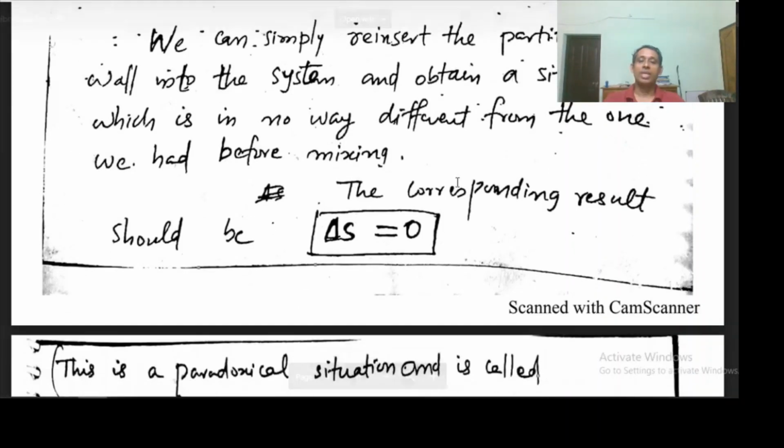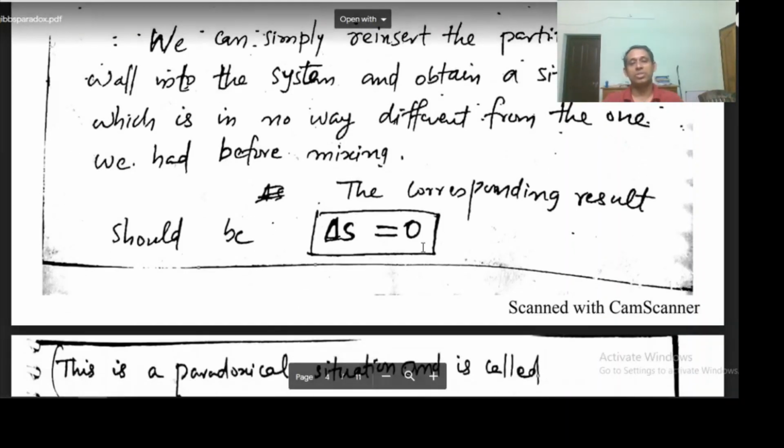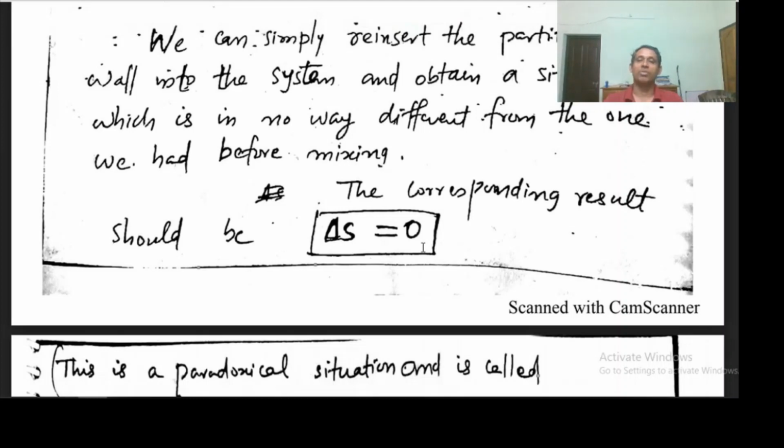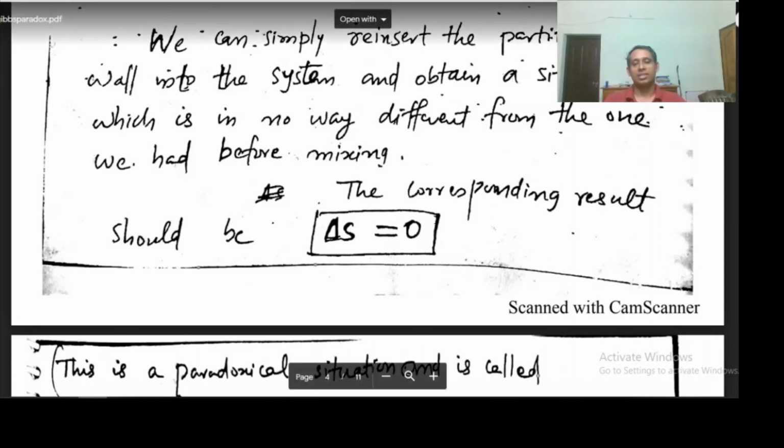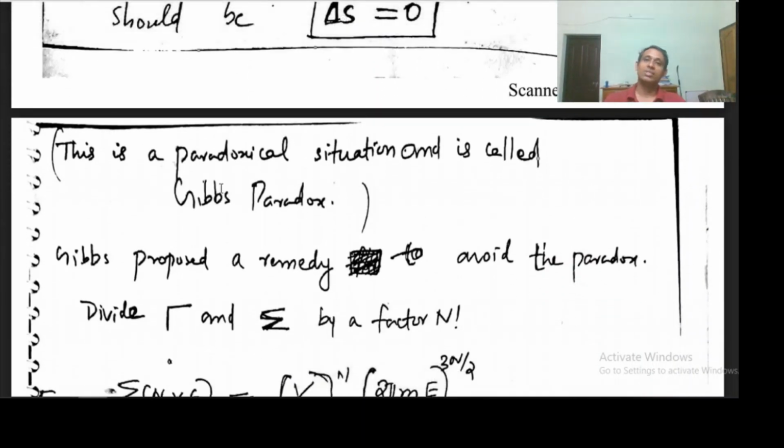So what we expect is that the entropy change should be 0, delta S is 0, but what we are getting is delta S greater than 0, delta S is positive, which is unacceptable to us, because a reversible process has entropy change equal to 0, but we are getting the entropy change as positive. So this is a paradoxical situation, and this is called the Gibbs paradox.